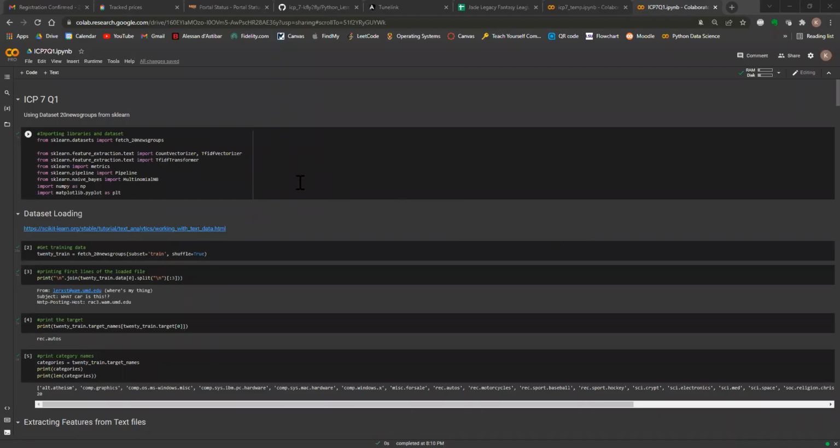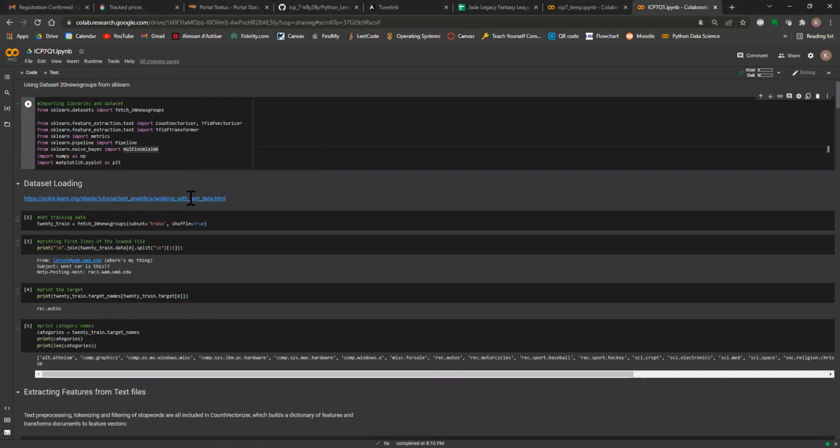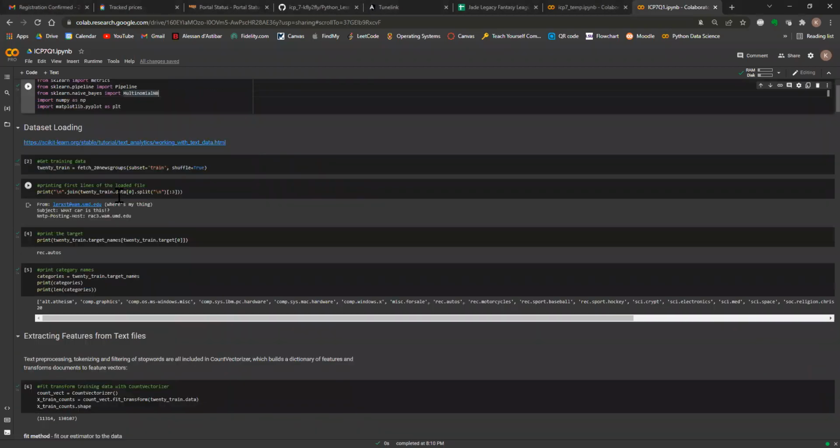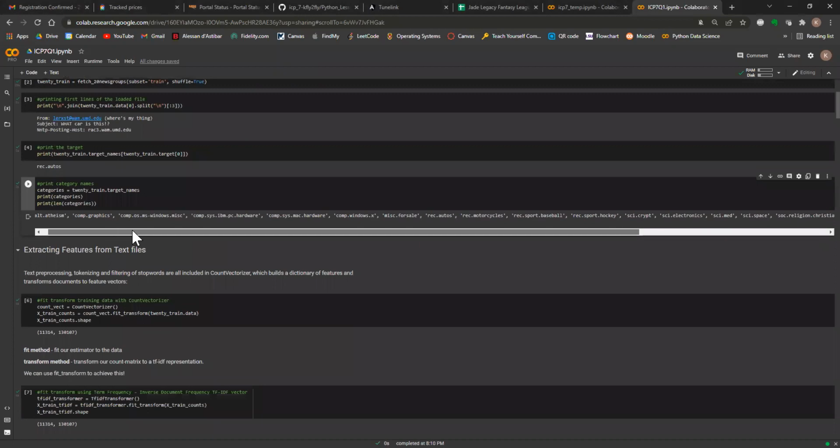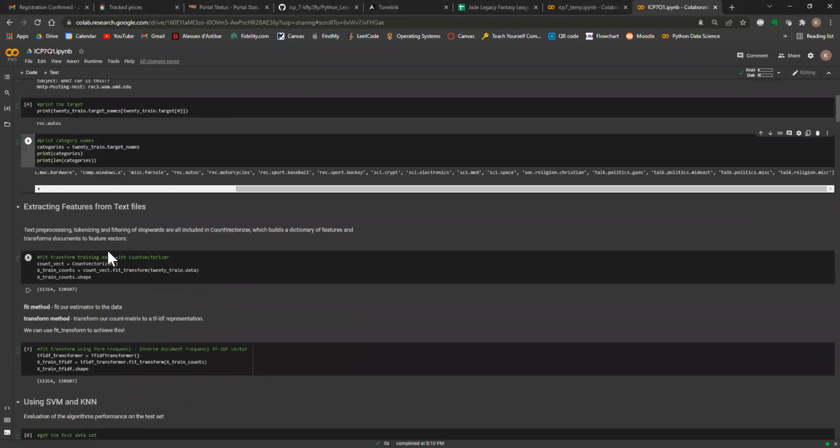All right, so for ICP7, for question 1, we used the 20 newsgroups dataset from sklearn. We loaded in our data, and then we first got the line to see what we're dealing with, and then we got the category belonging to that line, and then we printed all the categories to give us an idea. We have 20 categories in total.